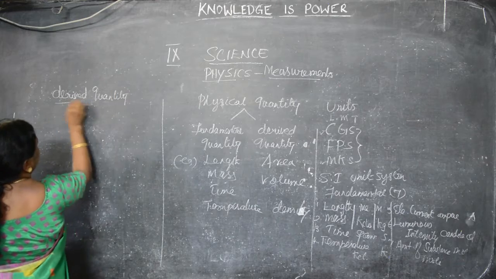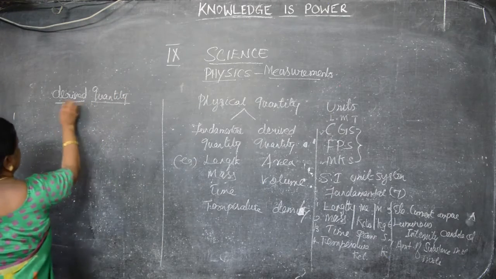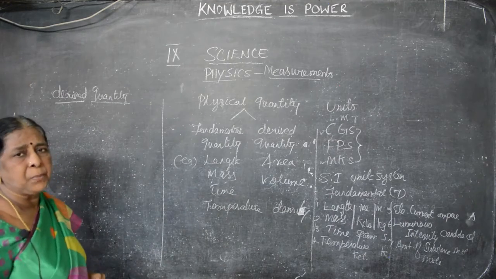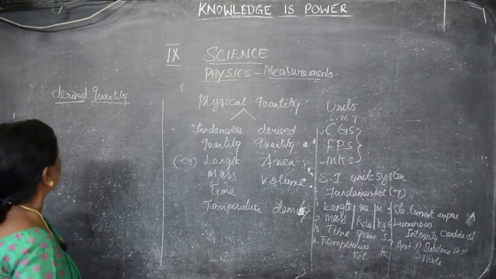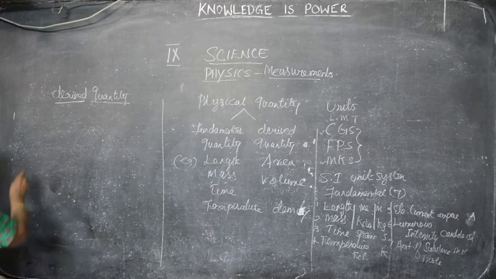Better you no need to copy down, you no need to take any notes or anything else. Listen to the class, keep the book. Regularly we used to see the book and underline the important points and all. No, like that you have to follow. Important points you have to underline. So, what are the 10 quantities?